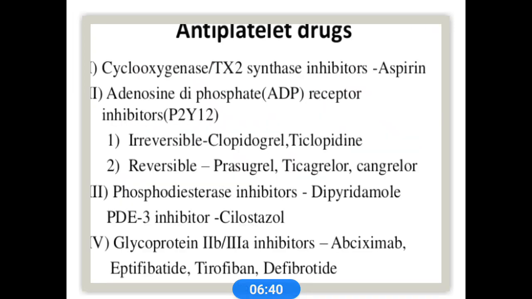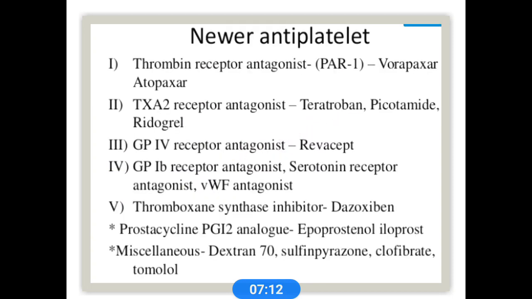These are some antiplatelet categories. The COX synthase inhibitor is aspirin. Adenosine diphosphate receptor inhibitors, irreversible and reversible, include clopidogrel, ticlopidine and ticagrelor. These are some important drugs. Then phosphodiesterase inhibitors like dipyridamole and cilostazol. Then glycoprotein receptor inhibitors: abciximab, eptifibatide, tirofiban. These are some different classes of antiplatelets.